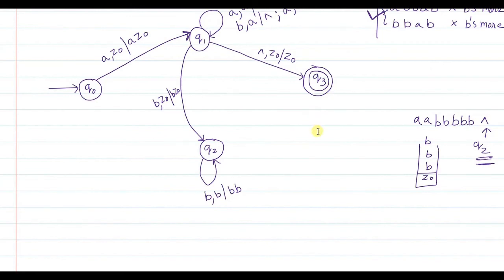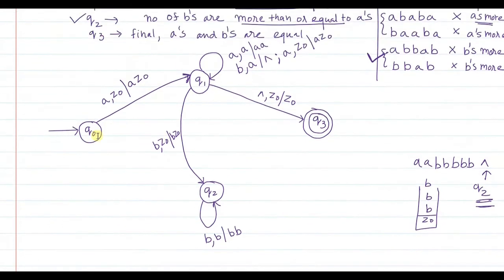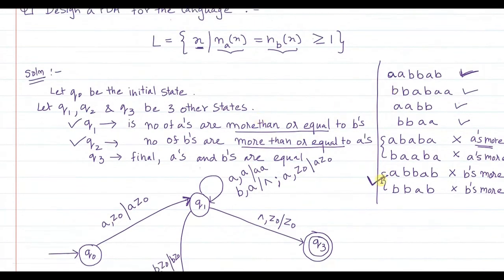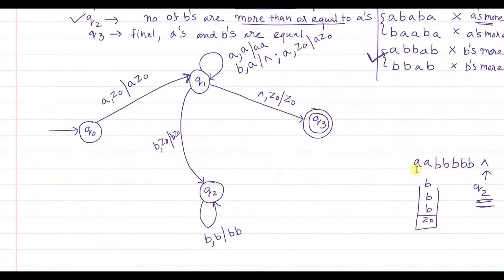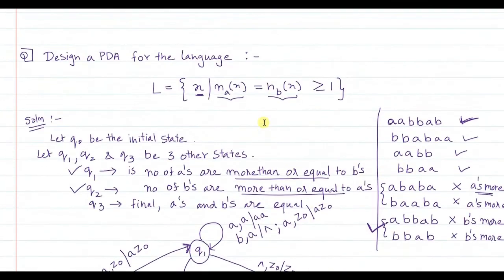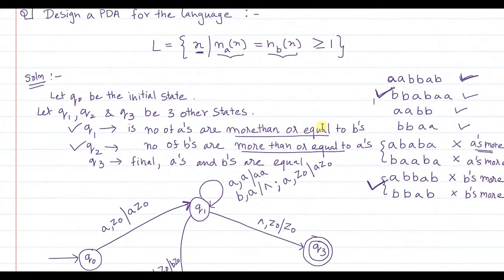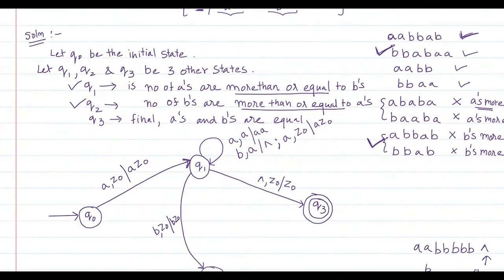Fine. Now what I have done is I have shown you an example wherein the strings that we took started with A. Since in this problem it is not told that A should be present before B's, the string may also start with B's, right? So what if the string is of this type? BB, AB, AA. Let's check.